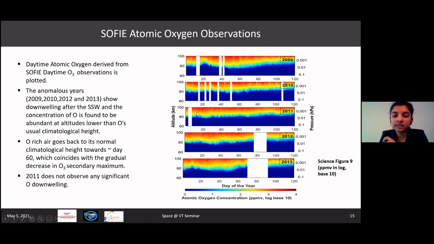In 2011, we see a lot more stable atomic oxygen layer here. We don't see any significant descent. In 2012, much like 2010, we see a small amount of descent, but nothing like 2009. In 2013, we again see a strong descent at day 20, which goes on until day 60, after which the atomic oxygen goes back to its usual climatological height, again indicating that 2009 and 2013 have been two very strong years for SSW and its impacts.